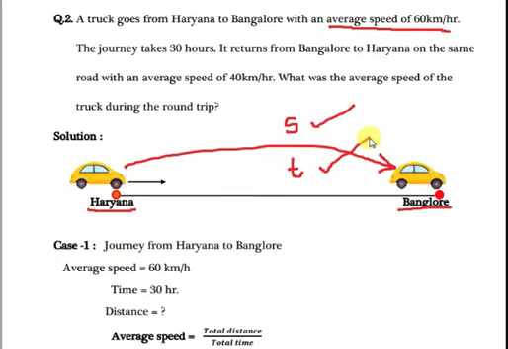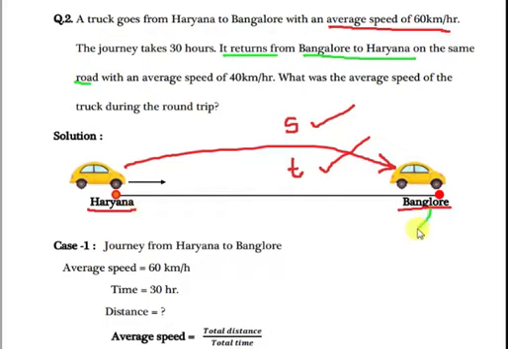The journey takes 30 hours. It means time is also given in the question. Speed is given, time is given. Okay. This is the first case. First case means journey from Haryana to Bangalore. And in this journey, we have speed and time. These two values we know: the average speed and how much time is taken by this truck or car. Remember, this is case 1.